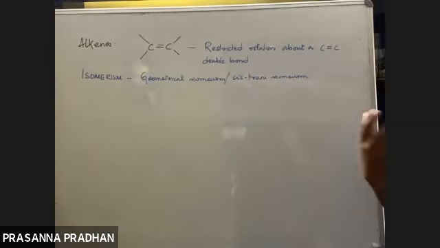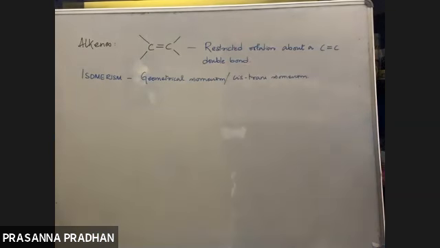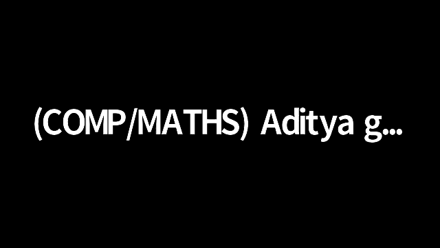What are the types of configurational isomerism? Number one is geometrical isomerism. What are the conditions for geometrical isomerism? This is going to be very important.